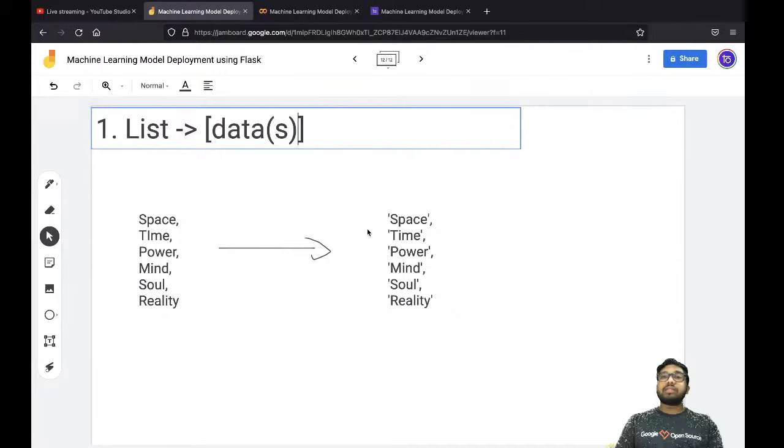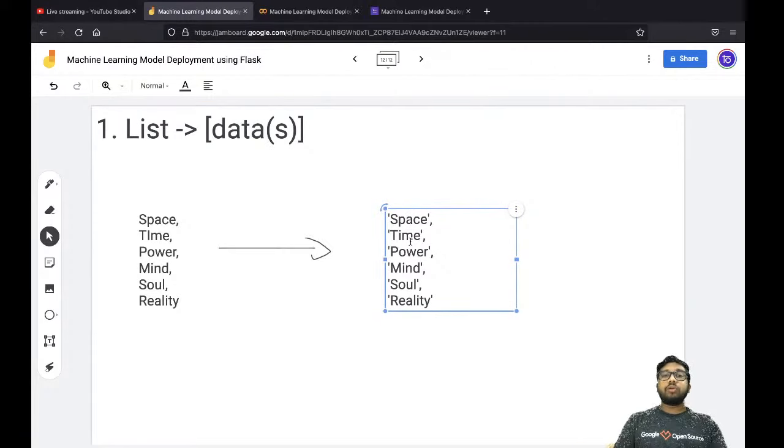For a string, we have understood that the data should be enclosed between inverted commas, single or double. Similarly, if you want to make a list, your data should be enclosed within the square brackets. That means if this is my data and I want to make this a list, I am going to put this data